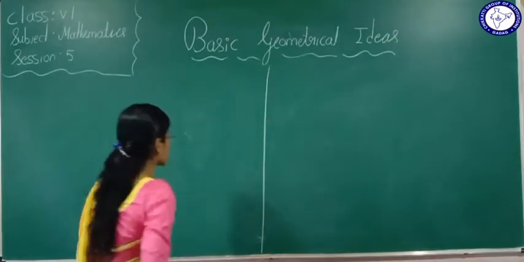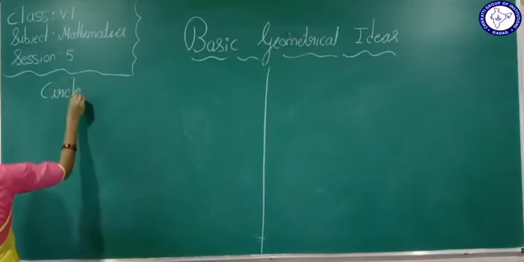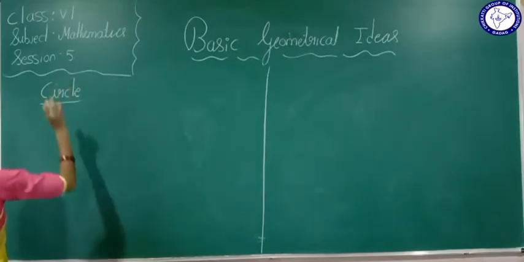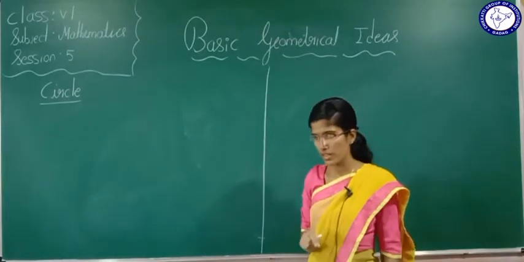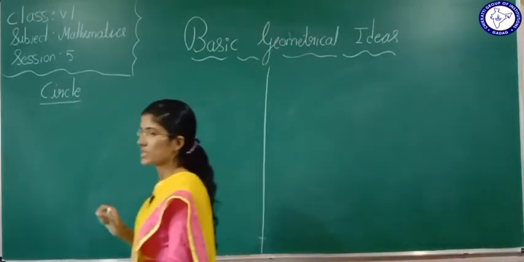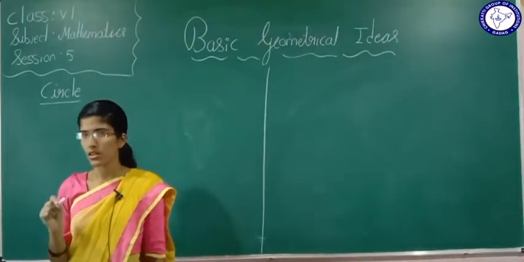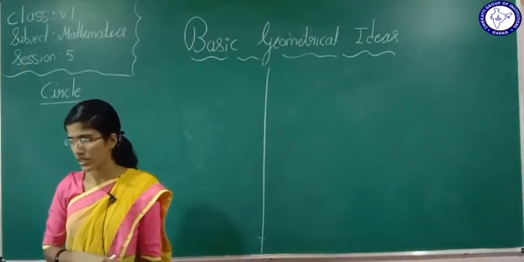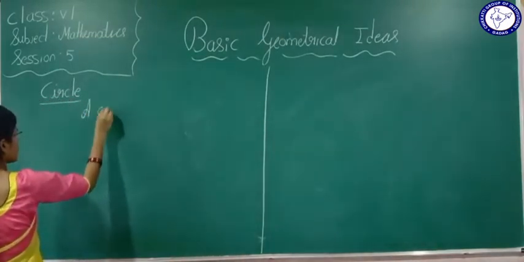So what is a circle? A circle is a simple closed figure, a set of points in a plane which are at a fixed distance from a fixed point. So what I am telling you here, first I will write the definition.